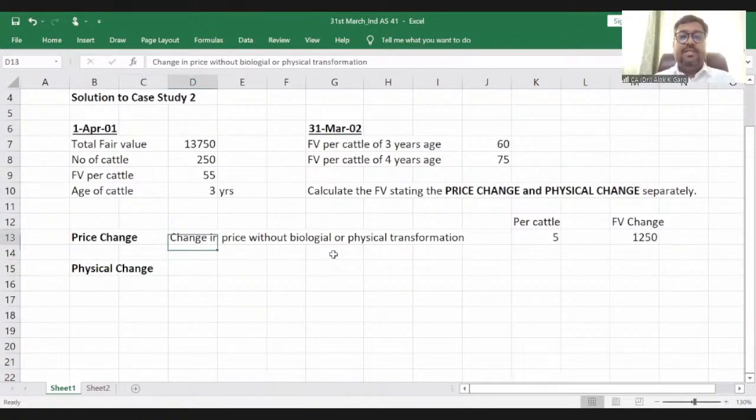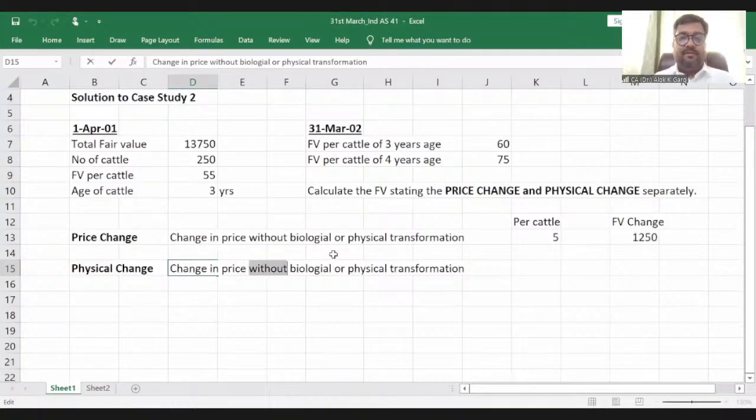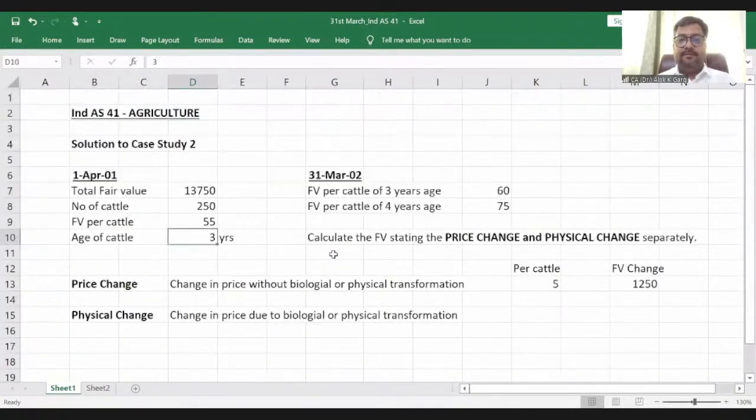Physical change means change in price due to biological transformation or physical transformation, right? So what is the change in price due to biological or physical transformation? If this cattle will never grow, still we have 60 rupees of price. But since this cattle has grown to 4 years, then what is my physical change? It is 75 minus 60, right?